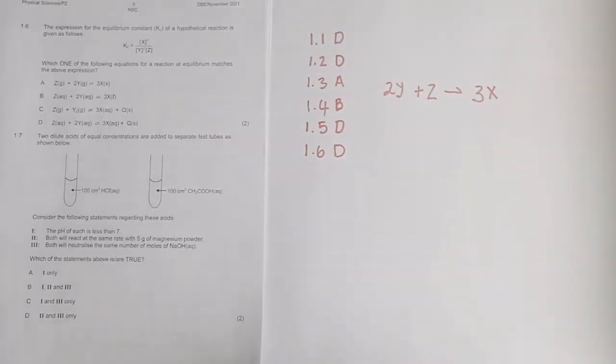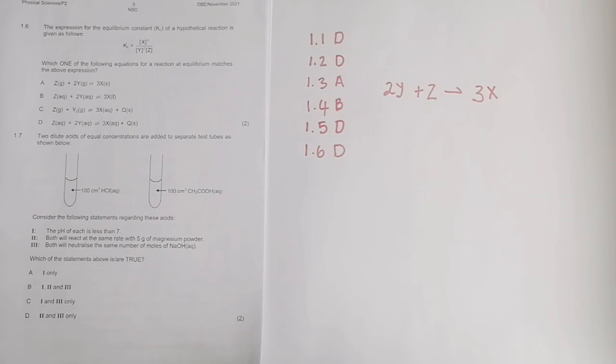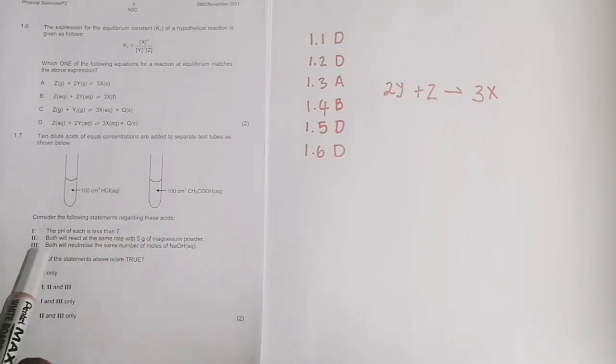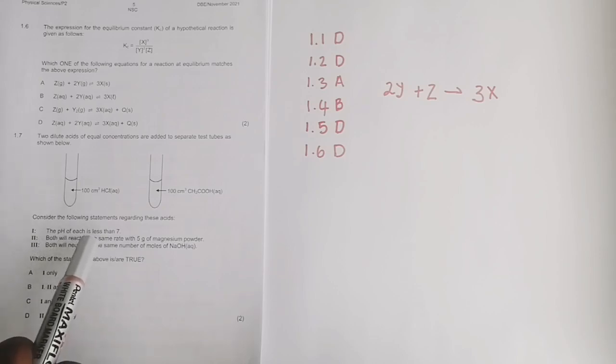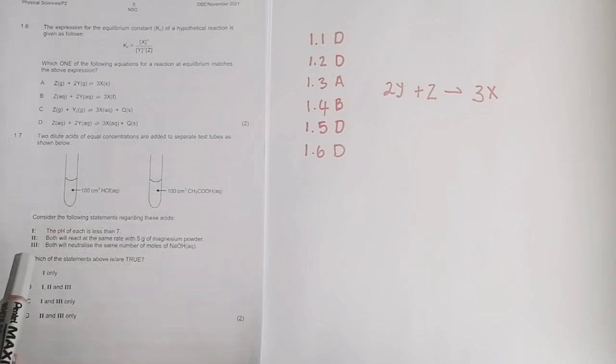All right, now let's go to the next one. They say two dilute acids of equal concentrations are added to separate test tubes as shown below. So there it is, you've got two acids there, 100 cubic centimeters of hydrochloric and ethanoic acid respectively. Now consider the following statements regarding these acids. Statement 1: the pH of each is less than 7. Definitely both of them are acids, so that would be true.